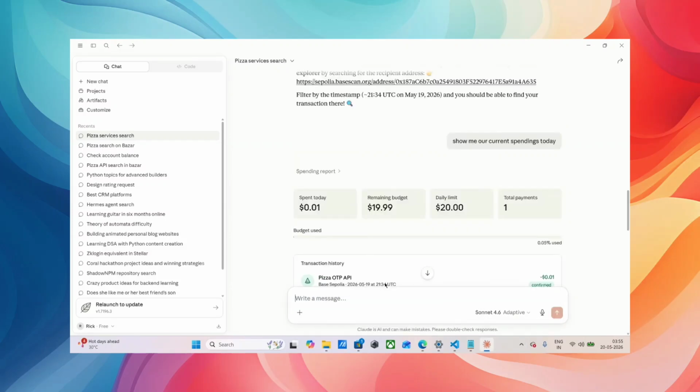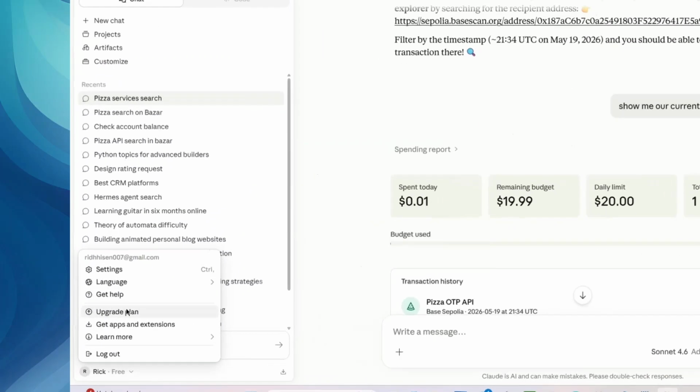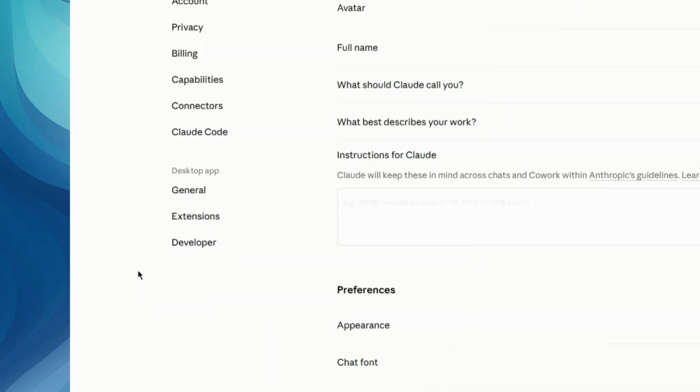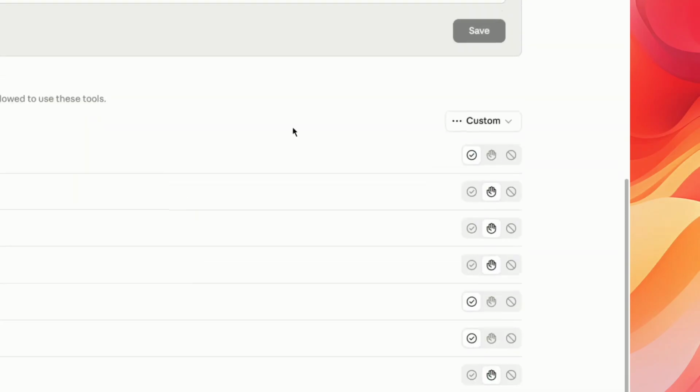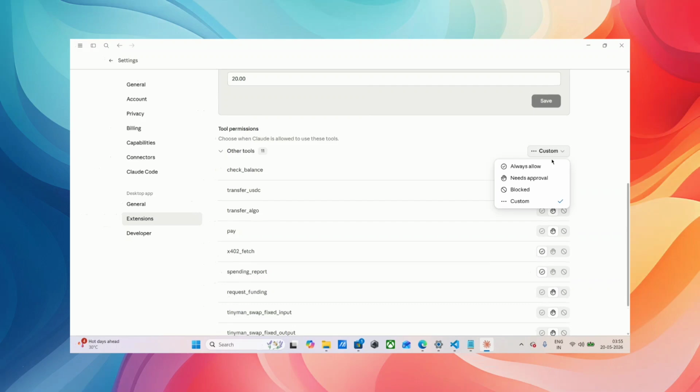Now let me show you the autonomy update we have done. The user has the option to select how much autonomy he wants to give. Here are the three options. First, he can set always human in the loop, so it will always need approval. Second, he can make it fully autonomous, so it can do anything. And the third is session-based, where you enable it for this time and this specific amount of money you can spend. That is the whole part of autonomy. It is based on the user. Thank you.